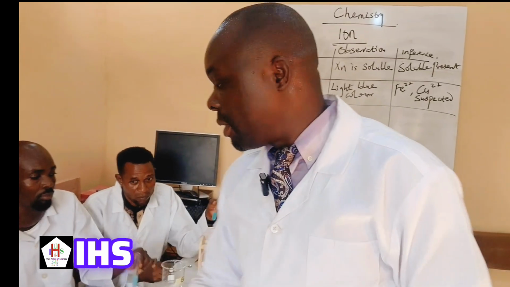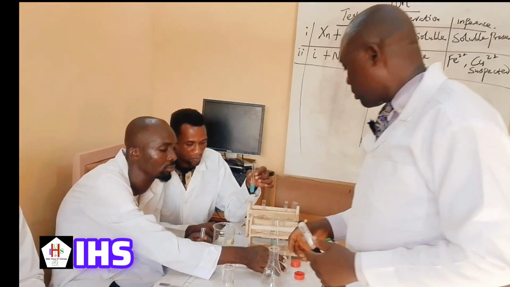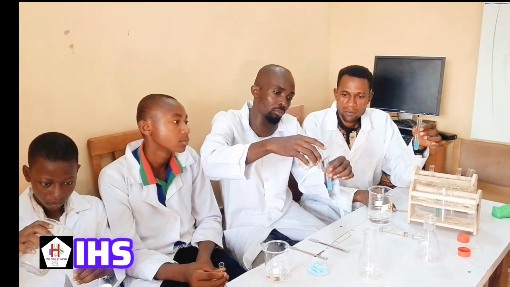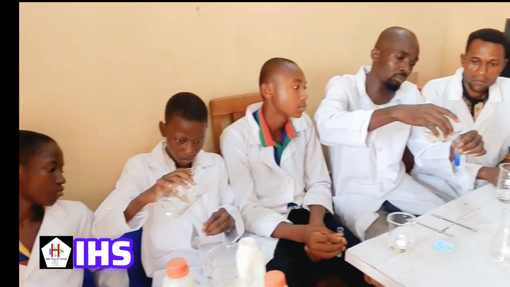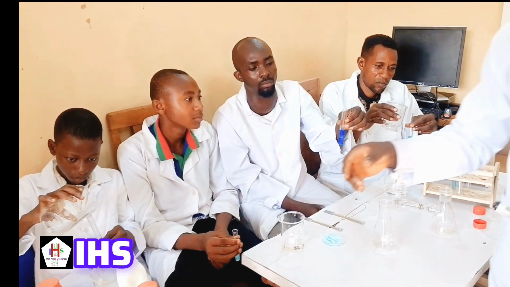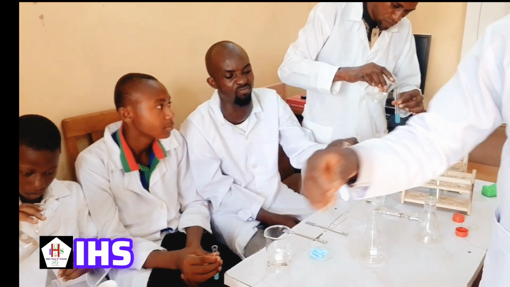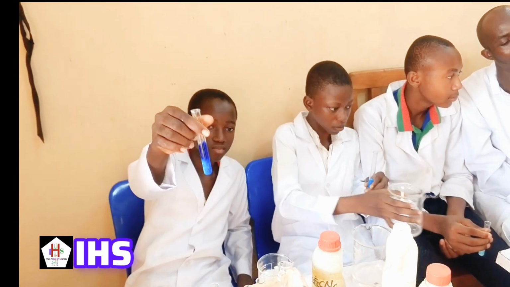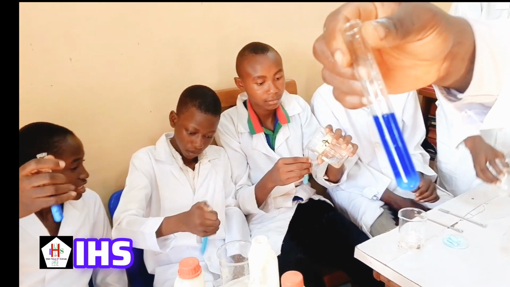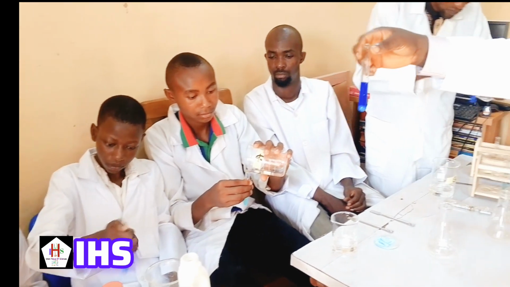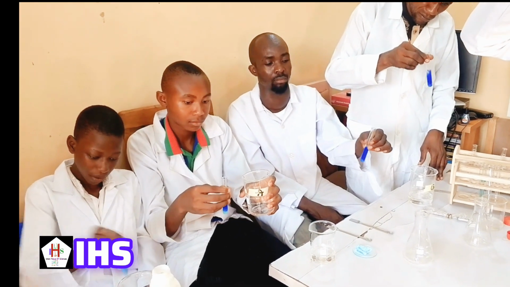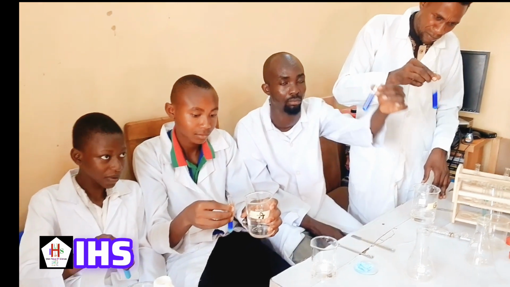Now, add ammonia in it and shake. We have a deep blue color, a deep blue solution.